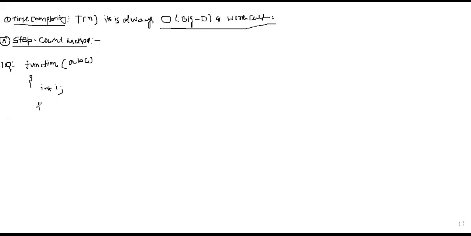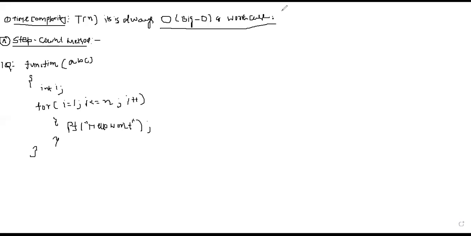Now there is a for loop: for i = 1; i <= n; i++, and inside it a printf statement printing i. This is the function given.